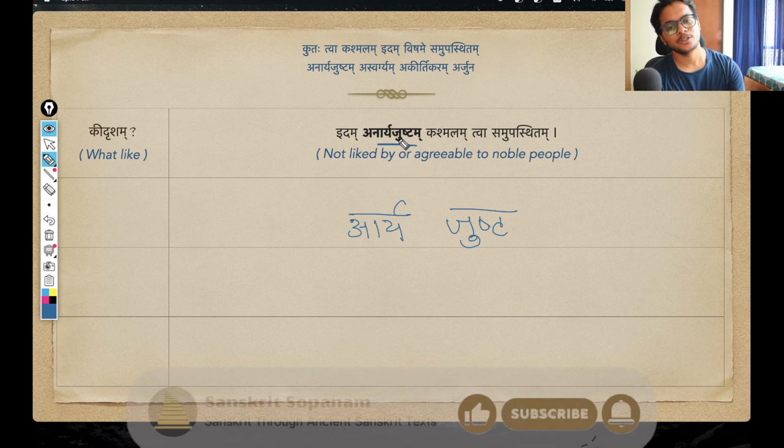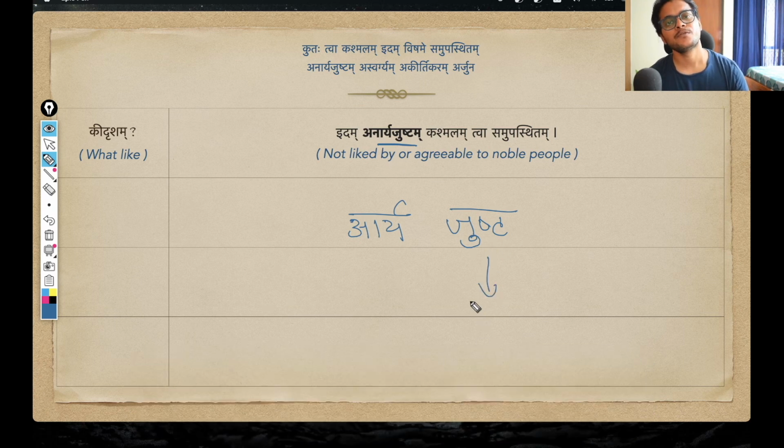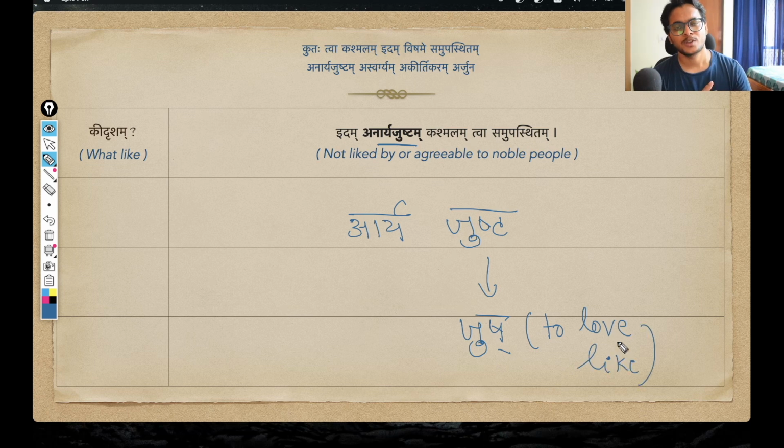This is a samas. The main words to understand here are arya and just. So let us understand the word just first. Just is a verb-based adjective that has come from the verb jush. So jush is the dhatu here. Jush dhatu means to love or to like, to appreciate, in all those senses.